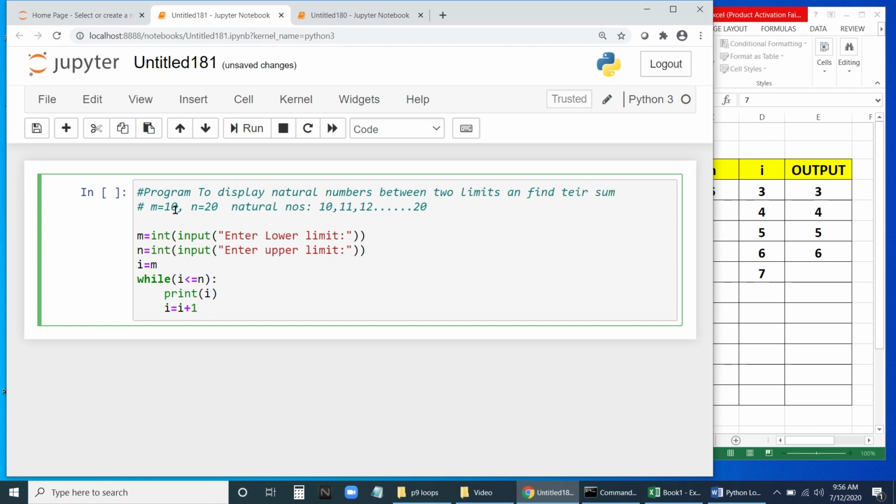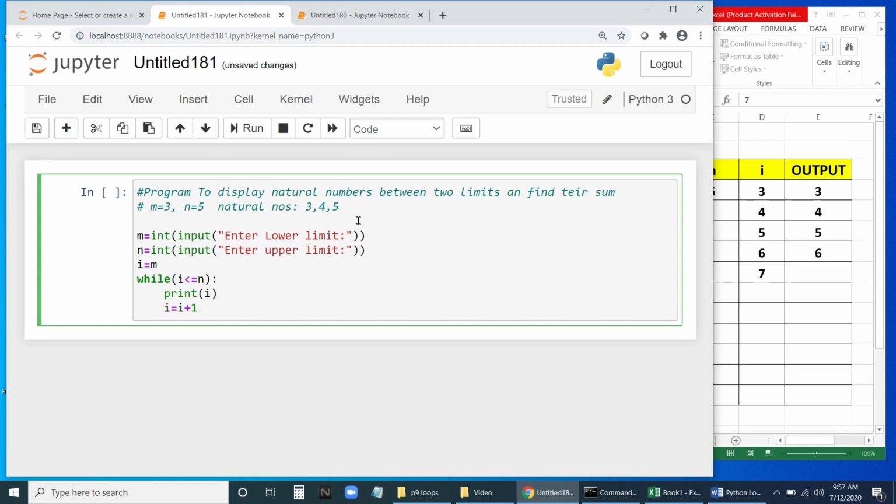Let us say m is 3, n is 5. Now it should display the natural numbers. What are the natural numbers? 3, 4, 5 it should display. That is the natural numbers between 3 and 5: 3, 4, 5.